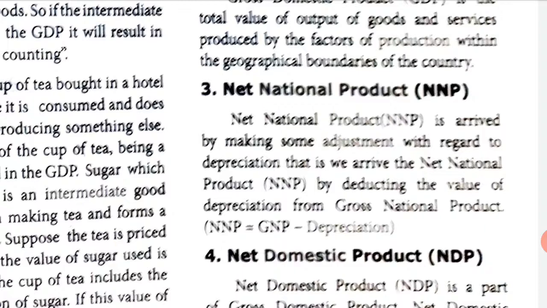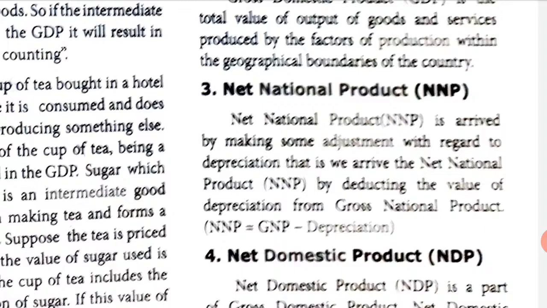If you can see the last line, NNP is net national product. How to calculate this? First you should know the gross national product, that is GNP. From that gross national product income, you subtract the depreciation. Depreciation in Tamil we call Teimanam.